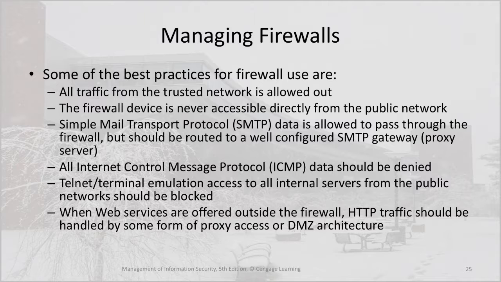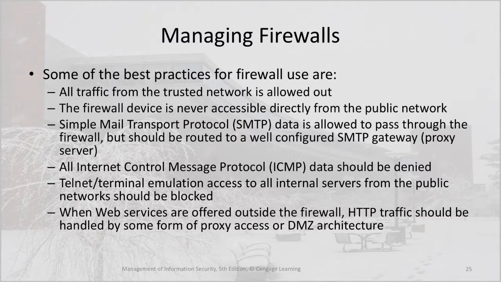Some of the best practices for firewall use are: all traffic from the trusted network is allowed out. The firewall device is never accessible directly from the public network. SMTP data is allowed to pass through the firewall, but should be routed to a well-configured SMTP gateway, in other words, a proxy server.